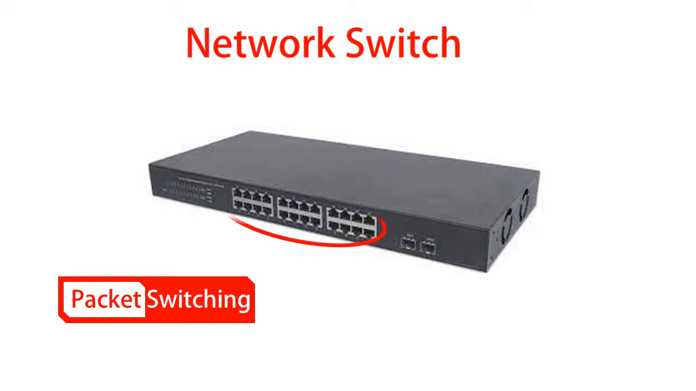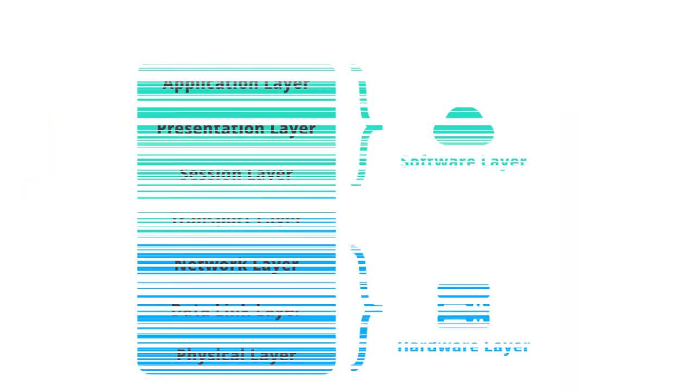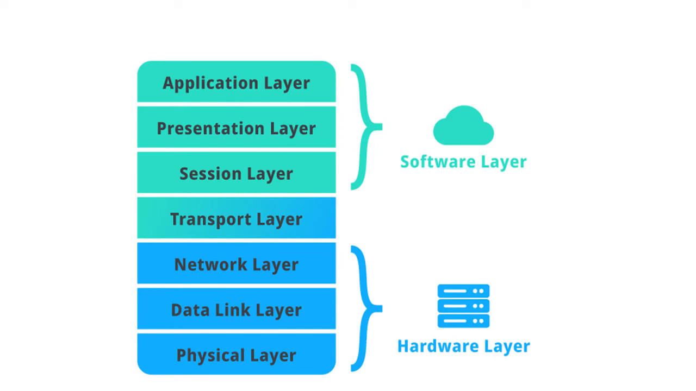Switch is a multi-port network bridge that can identify the exact destination device to forward data over the network by knowing the MAC address of all devices connected to a switch. Switch works at data link layer of OSI model to forward and receive data in a network.